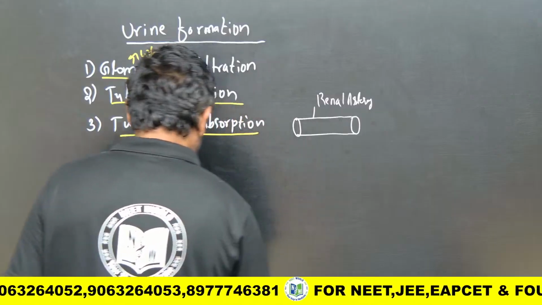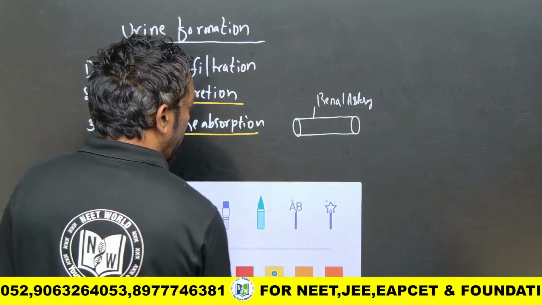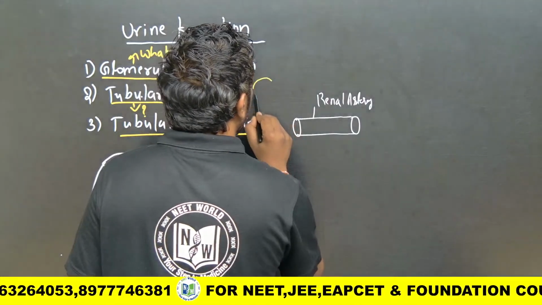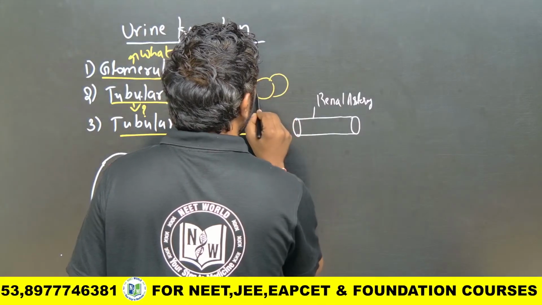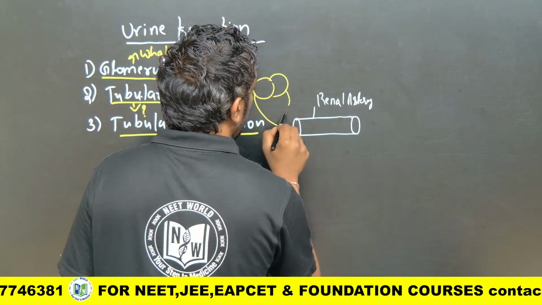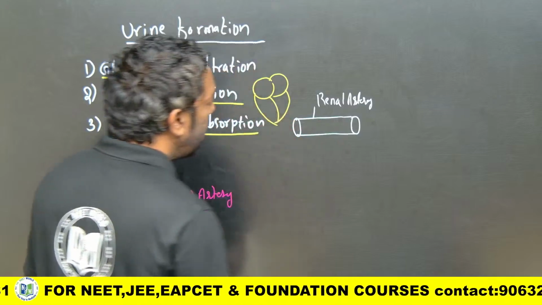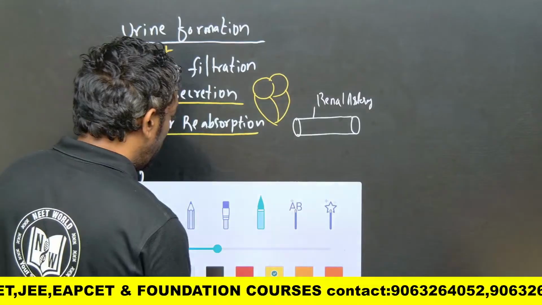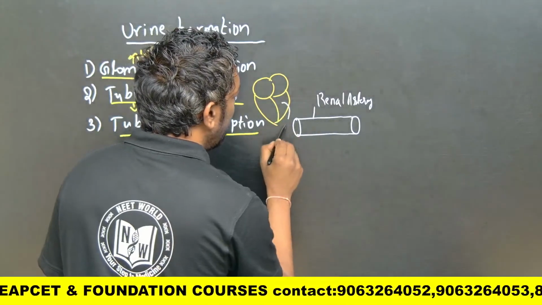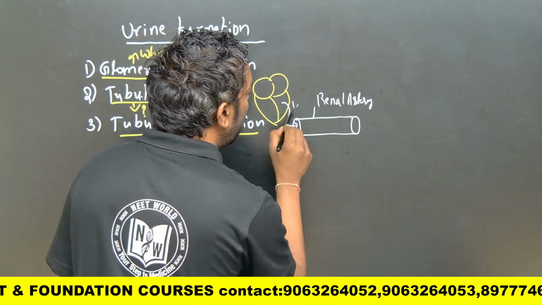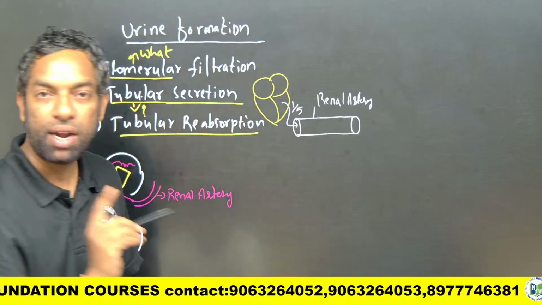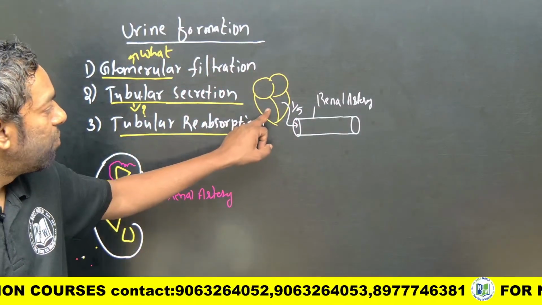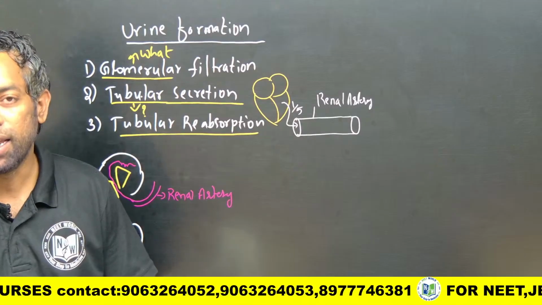Renal artery carries the blood from where? From the body to the kidneys, from the heart, the left ventricle. From the left ventricle, they carry the blood. How much? One fifth of the blood from the heart is carried by the renal artery into the kidney.